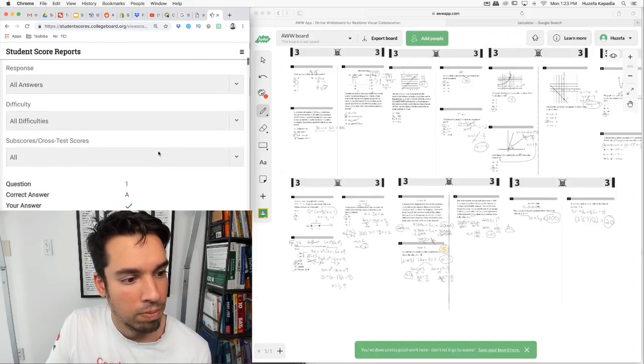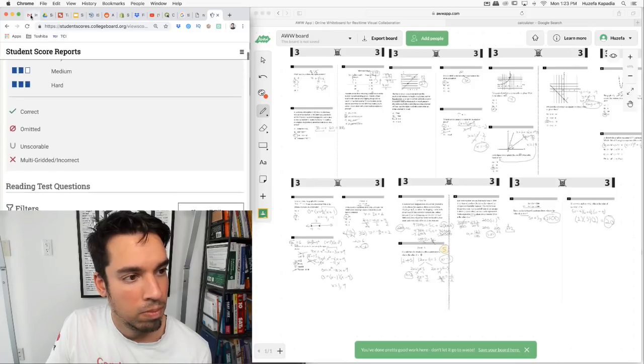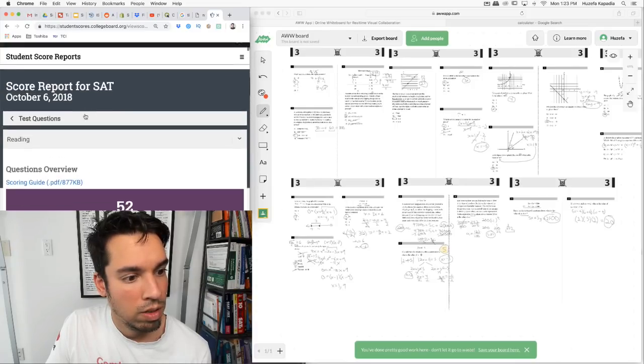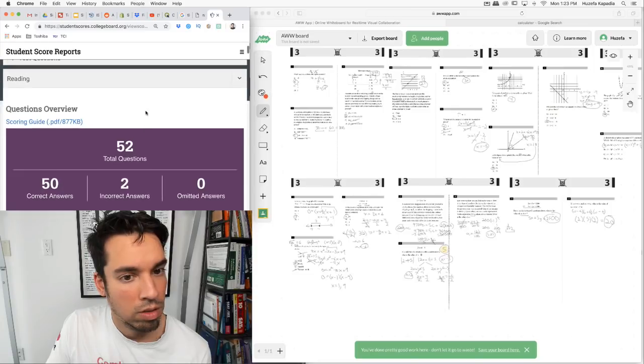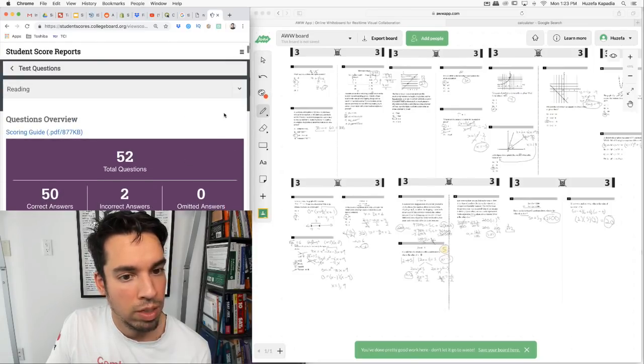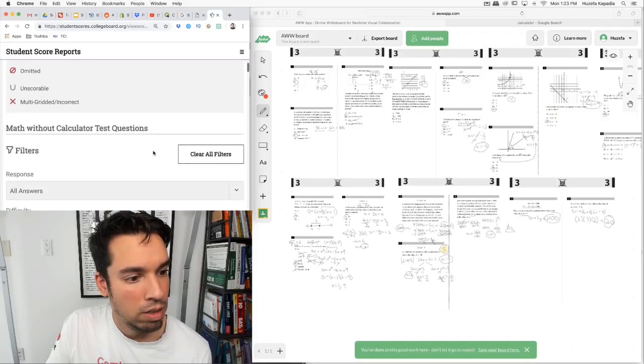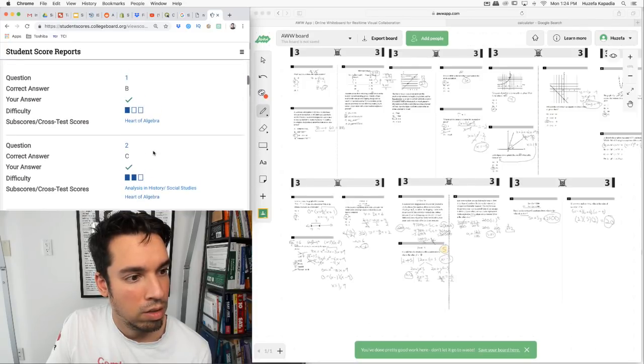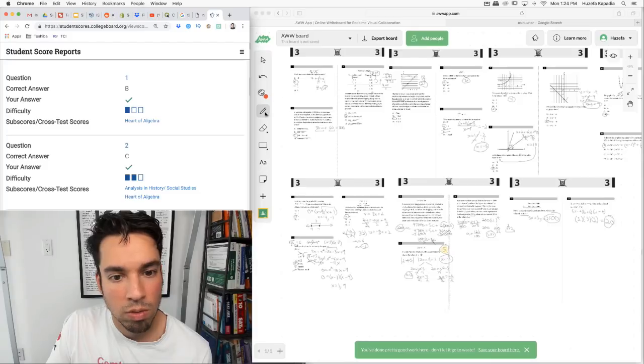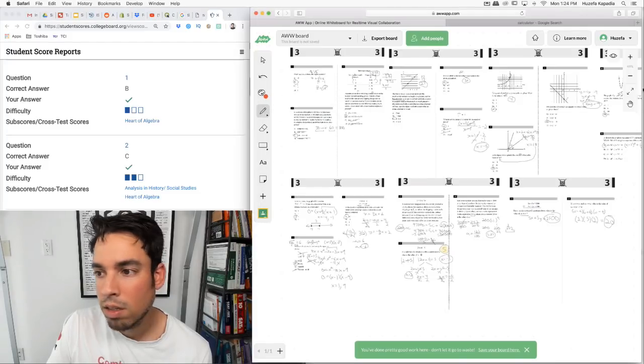Okay. Hold on. How do I look at this? Oh, this is reading. We want math without calculator. And let's see. Okay, so this is not too bad.